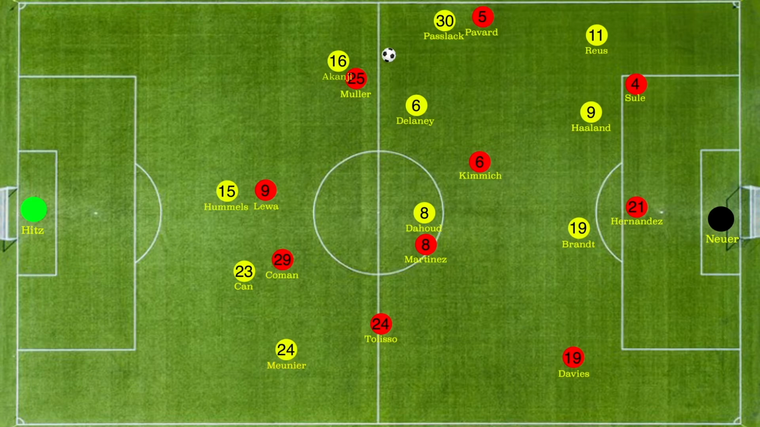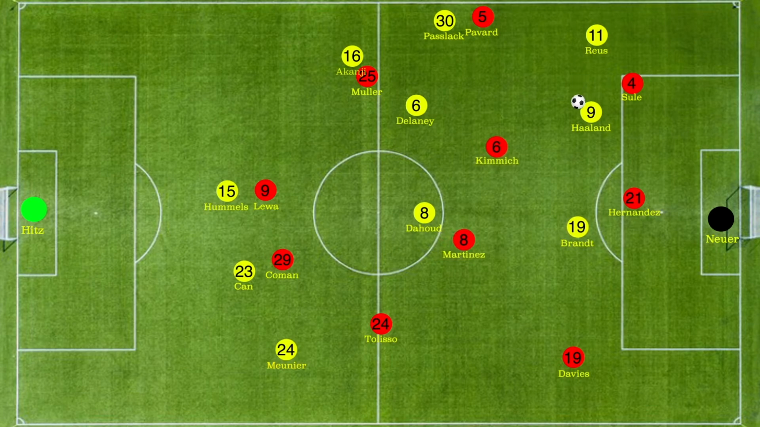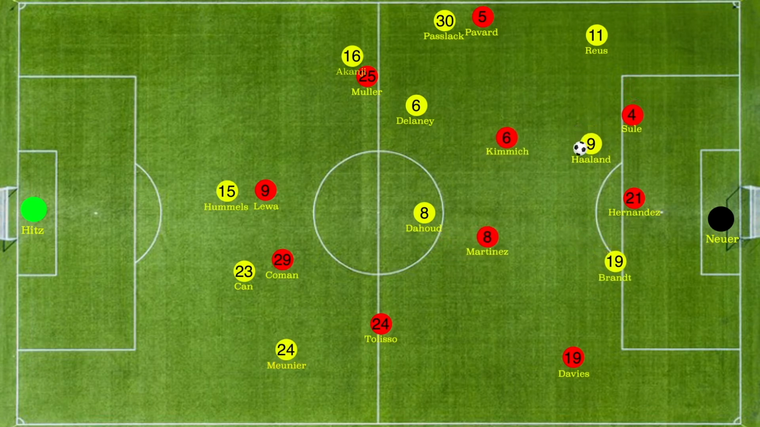to Muller by Pavard. Akanji's interception gives the ball to Royce on the left flank, who passes it to Haaland in one touch, who dribbles it a little bit along the D line and then passes it to Brandt, who scores a beautiful goal.